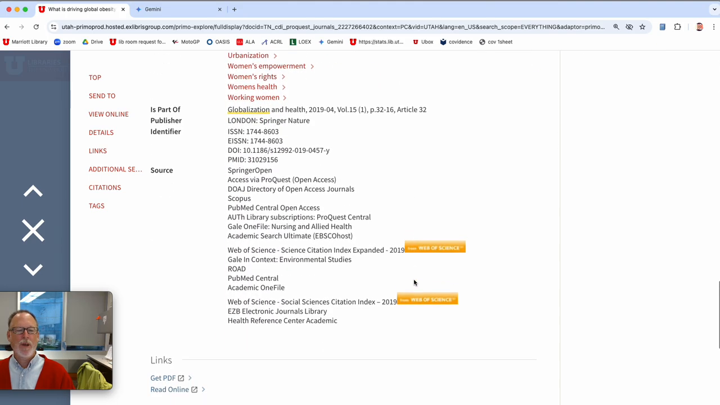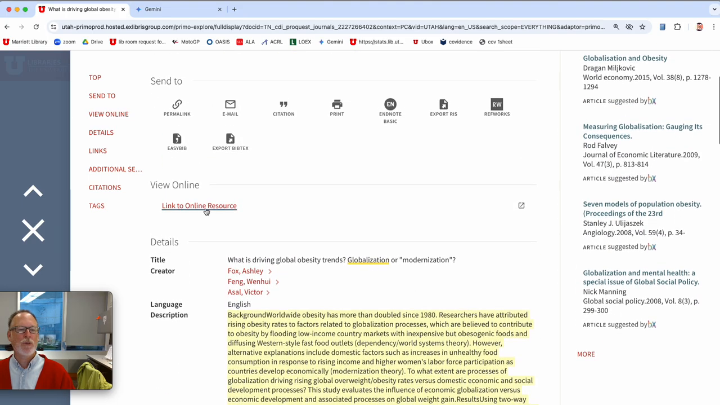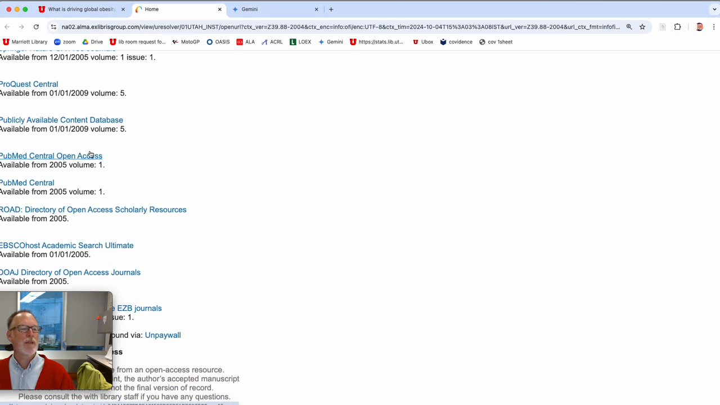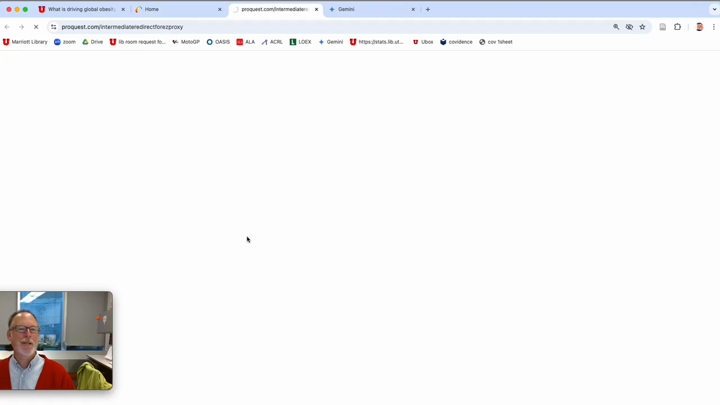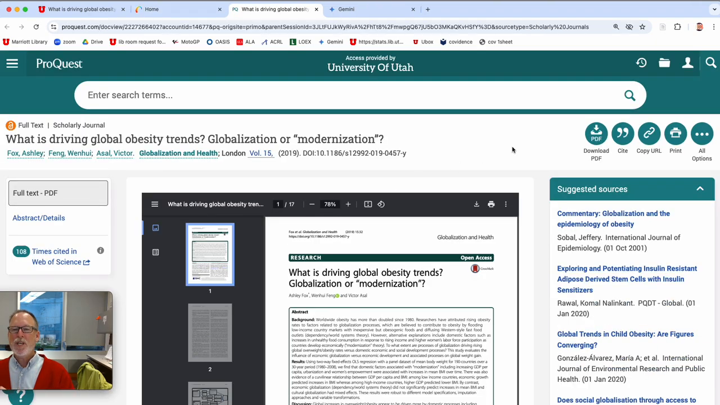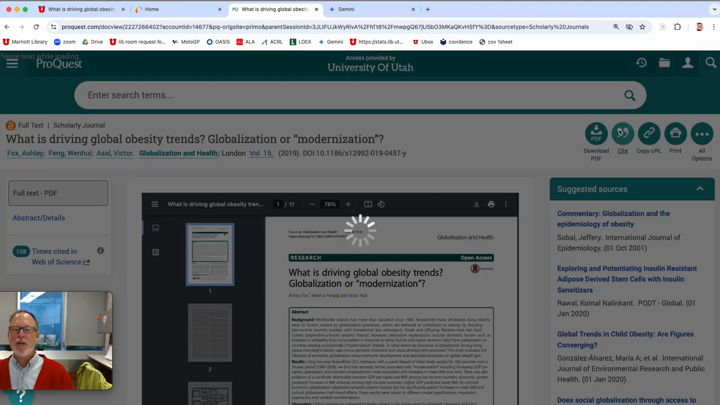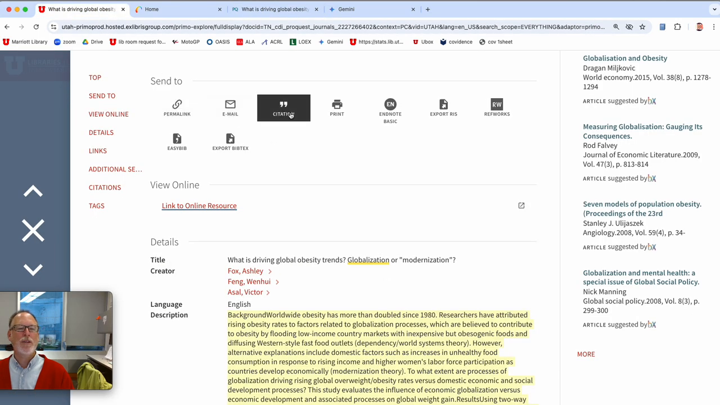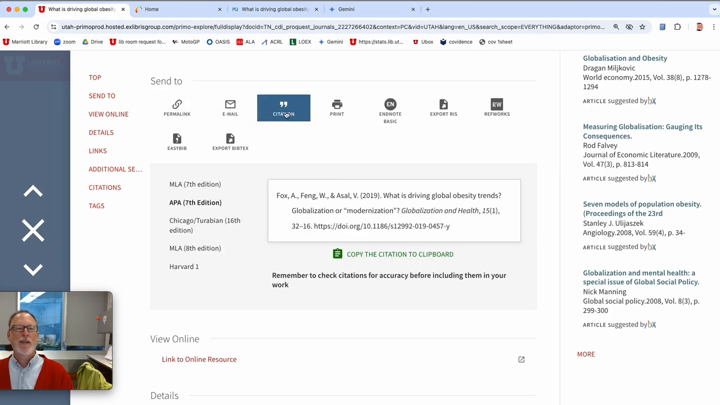So, whoa, they have a lot of subjects, but you can go to link to online resource and you get the full text of the article just by clicking on one of these databases. Let's see if that's true. Yeah, there's the article right there. Ooh, one tip. All of these have citation generators. So you can get APA or other styles. And in the library catalog, there's a citation generator. Okay, that's more than you needed to know.